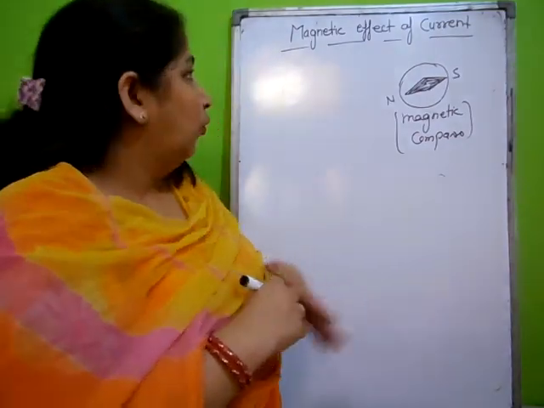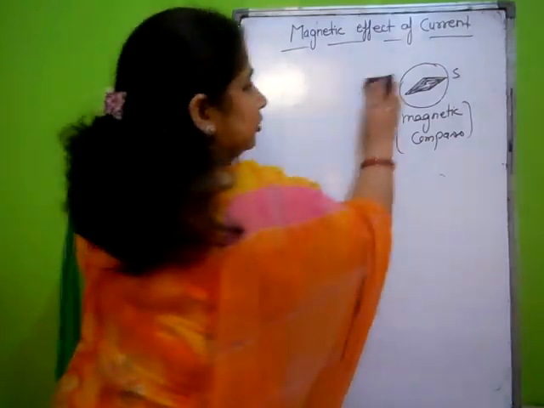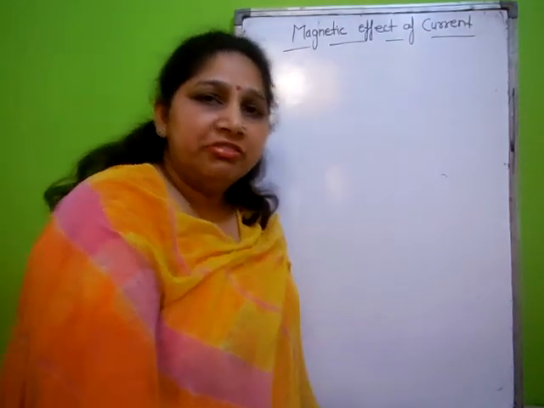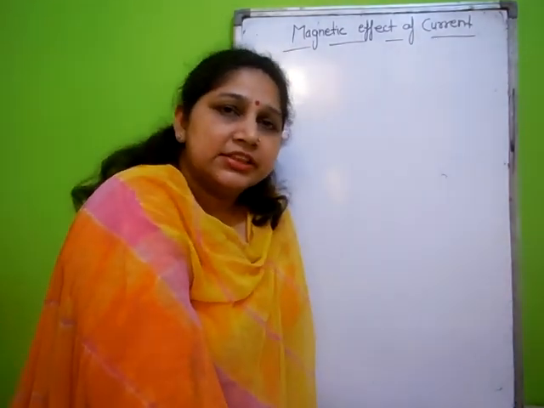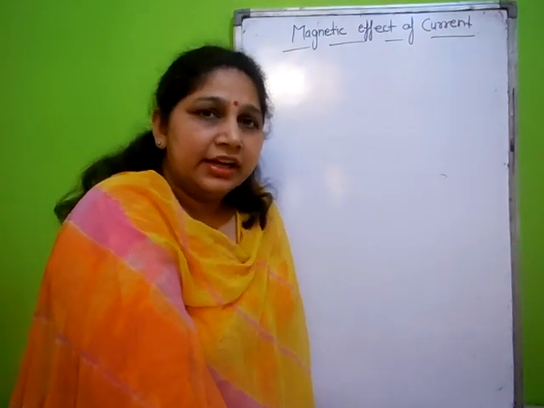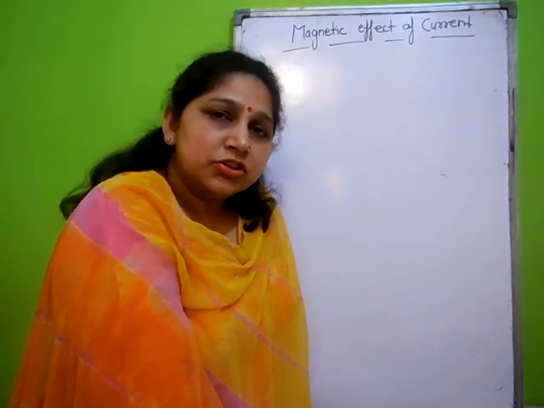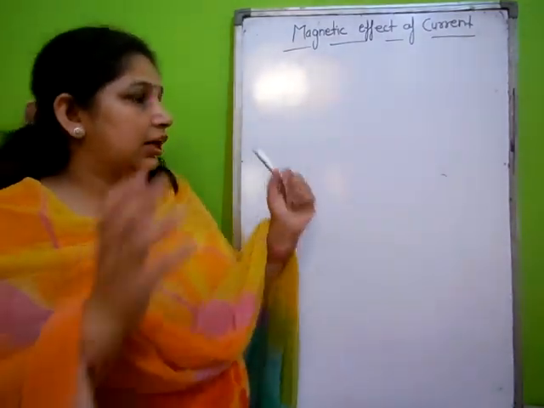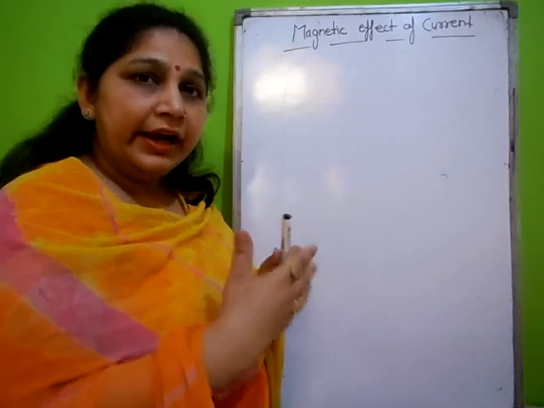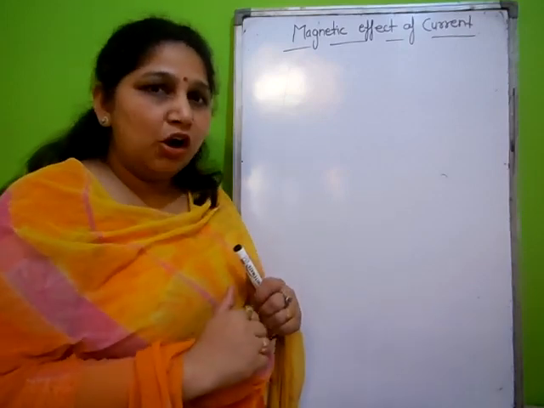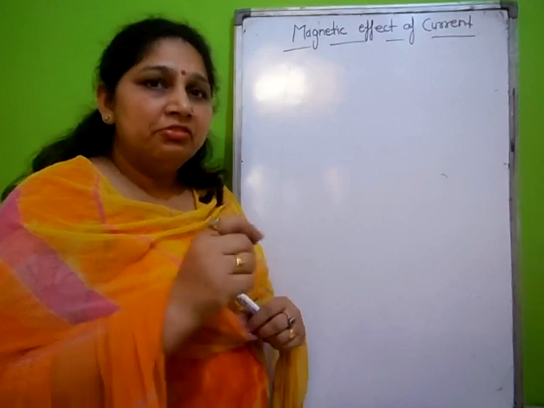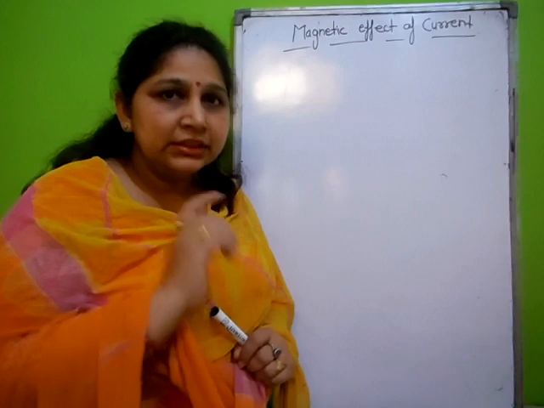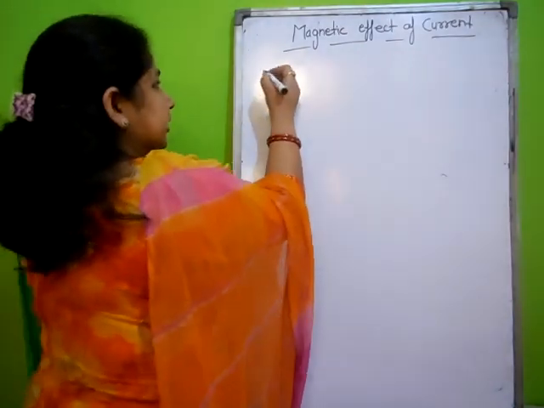Got it? Now, the scientist H.C. Oersted was doing an experiment in the field of electricity. He was working with an electrical circuit, and there was a compass near the circuit and it got deflected. Then he observed that something was creating a magnetic field, due to which the magnetic compass deflected. This is Oersted's experiment.